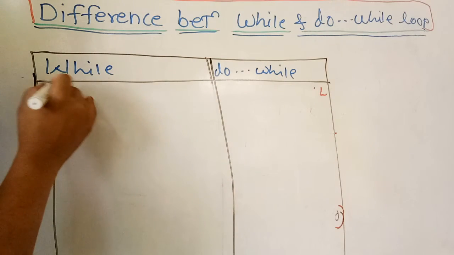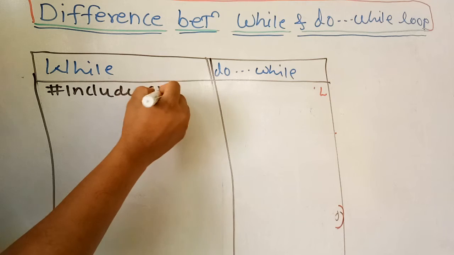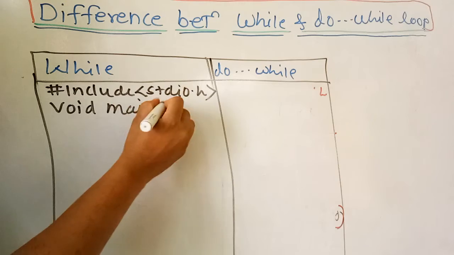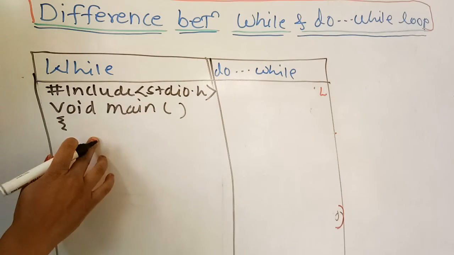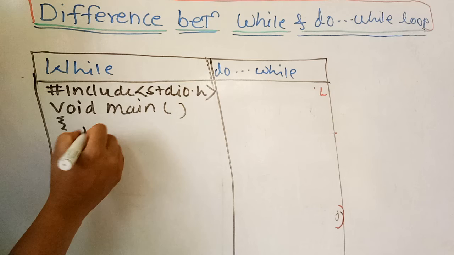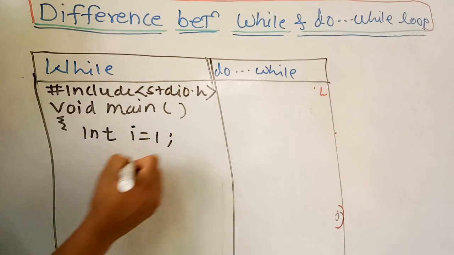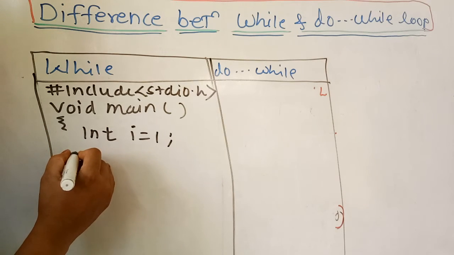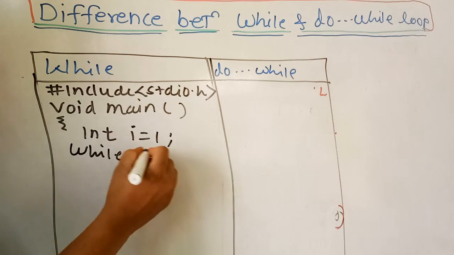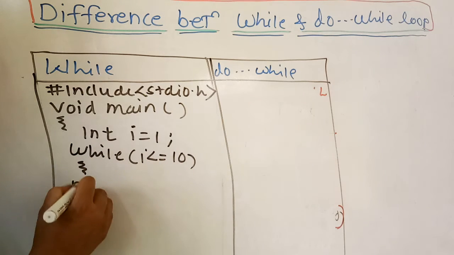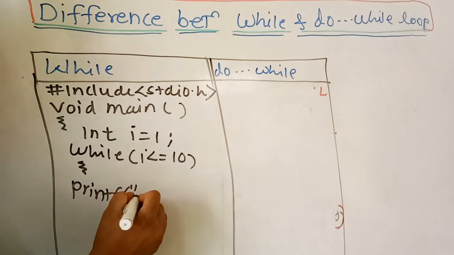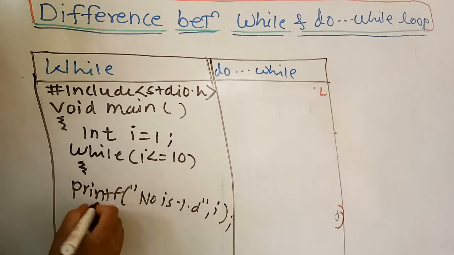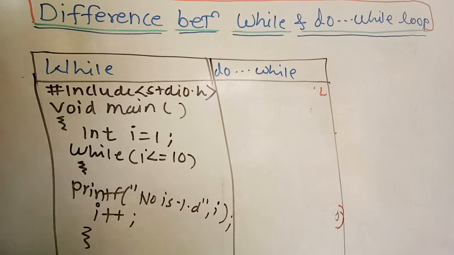I take the header file, hash include stdio.h, then main. As you have to print numbers from 1 to 10, you initialize I to 1. Then you execute the loop: while I less than or equal to 10, print printf number is percent d, I. Then you increment it and complete the main.